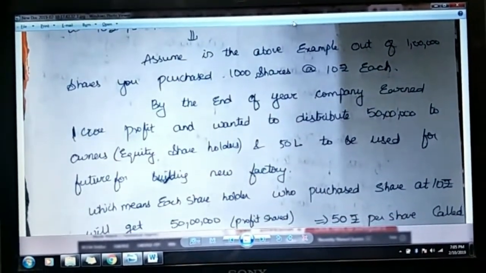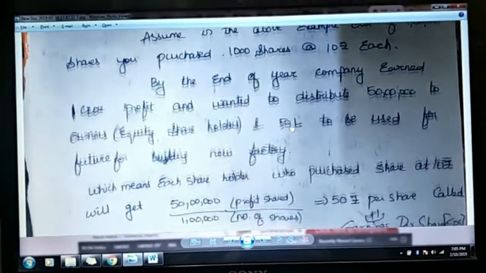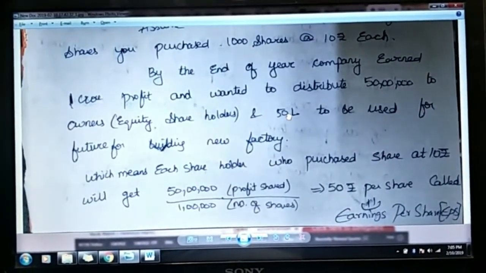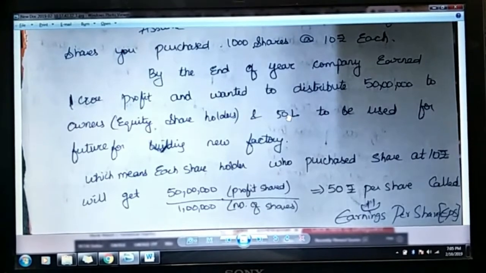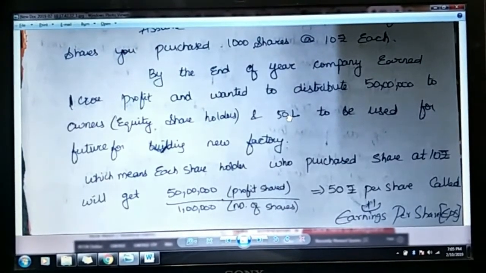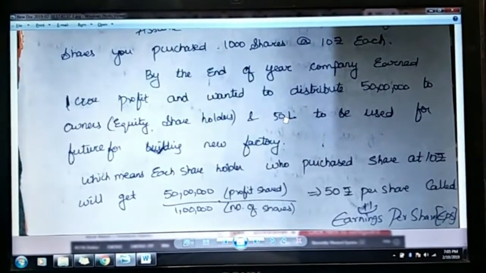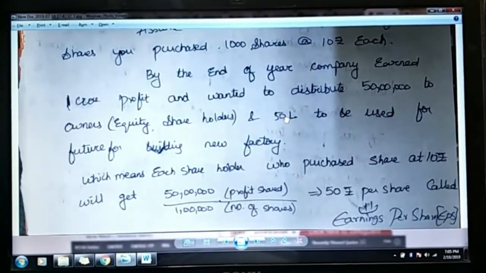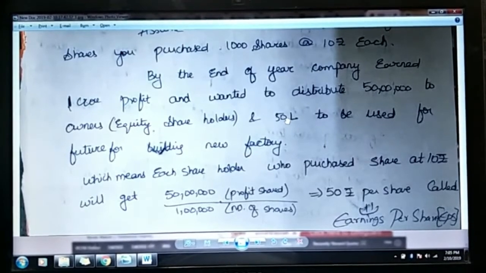And now take the example, company earned 1 crore profit, okay, and wanted to distribute 50 lakh to owners as dividend, and 50 lakh to be used for building some new factory, because they need to see the growth of the company also, right? They can't pay completely as dividend to the shareholders.